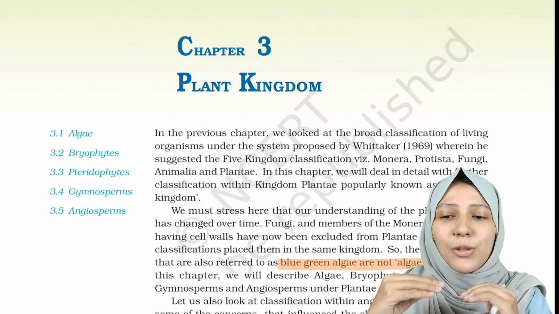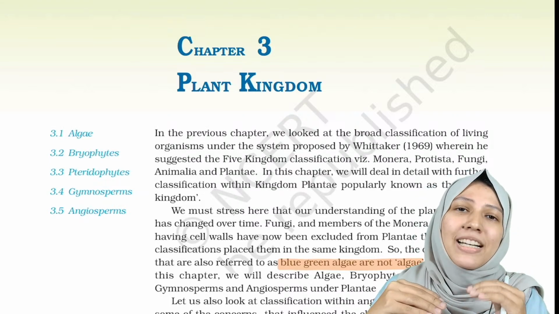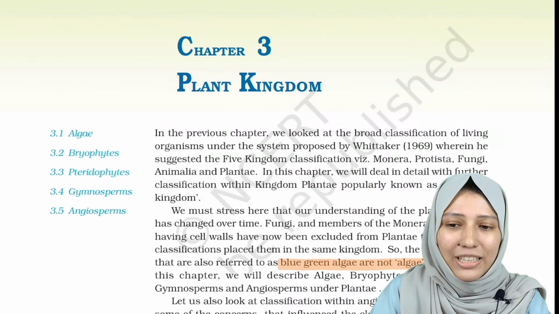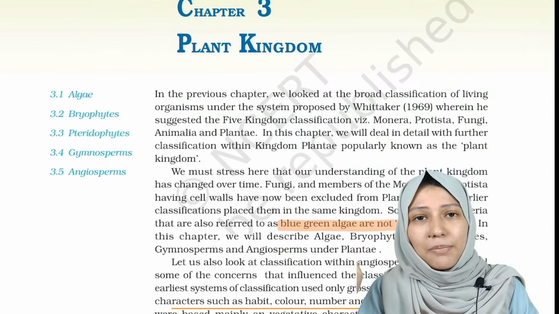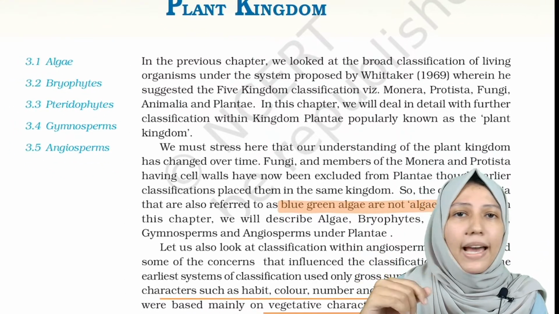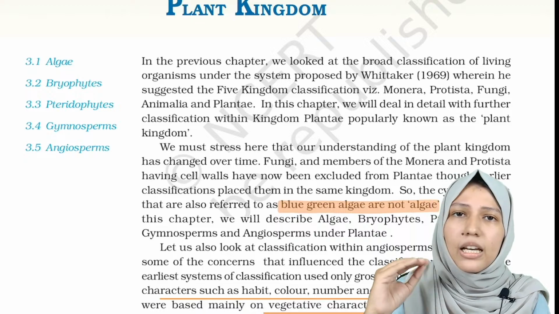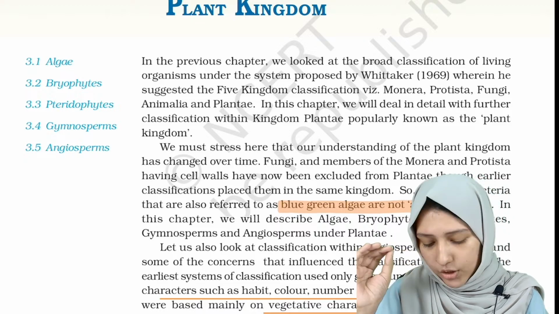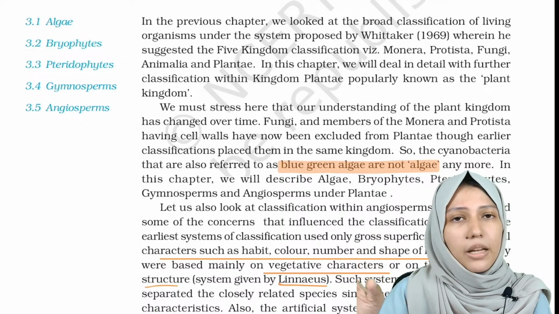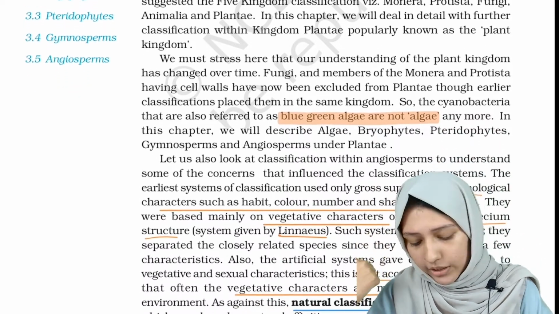NEET Academy. Today we are going to deal with chapter number 3, Plant Kingdom. So guys, once again welcome back to the channel. Today we will be seeing what all we have to do in this chapter, Plant Kingdom. As you know, this is a high weighted chapter and we should be clear about the questions and the parts that can be coming from this chapter. So let's go into the chapter.